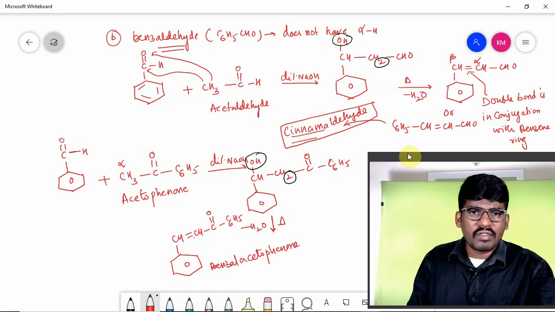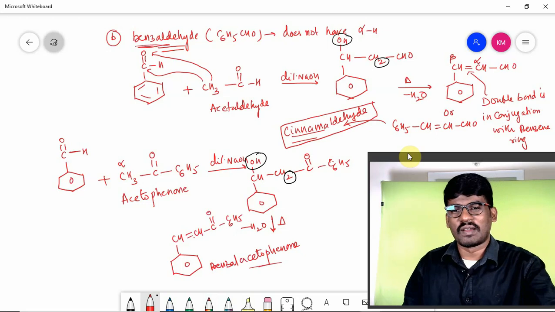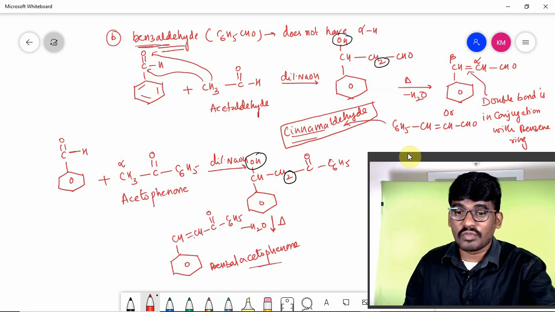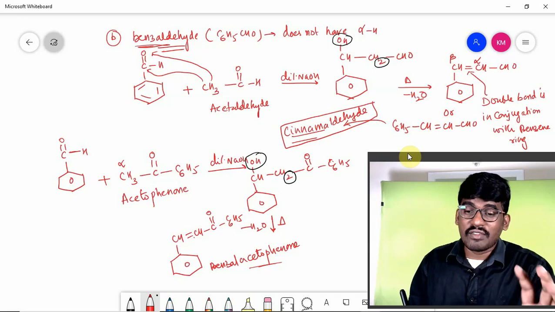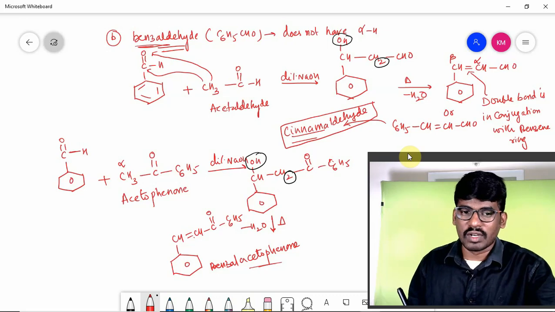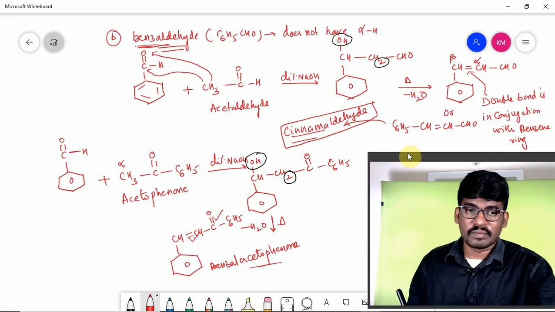From benzaldehyde we have taken benzyl. Then the remaining part, acetophenone, we have given. That product is called benzyl acetophenone, and that also can be formed as a product, because the driving factor is extended conjugation. It is more stable. See, this double bond is in conjugation with this double bond. These two double bonds are in conjugation, right? So extended conjugation is there.